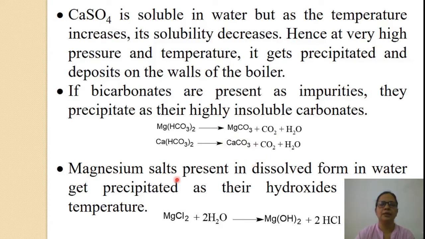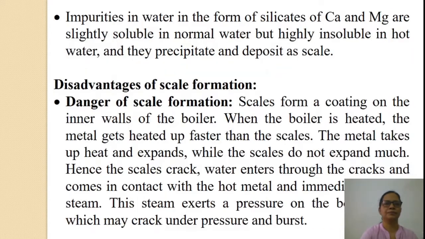Third reason is magnesium salts. The magnesium salts present in dissolved form in water get precipitated as their hydroxides at high temperature. At lower temperature, magnesium chloride is in the dissolved state. When it is heated with water, it is converted into magnesium hydroxide, which gets precipitated, and hydrochloric acid is formed.